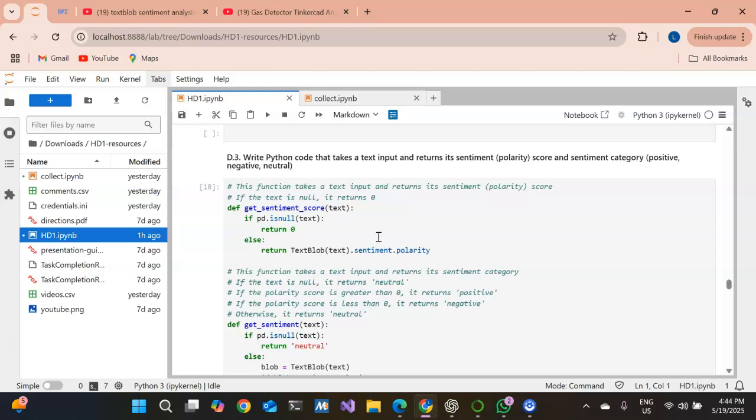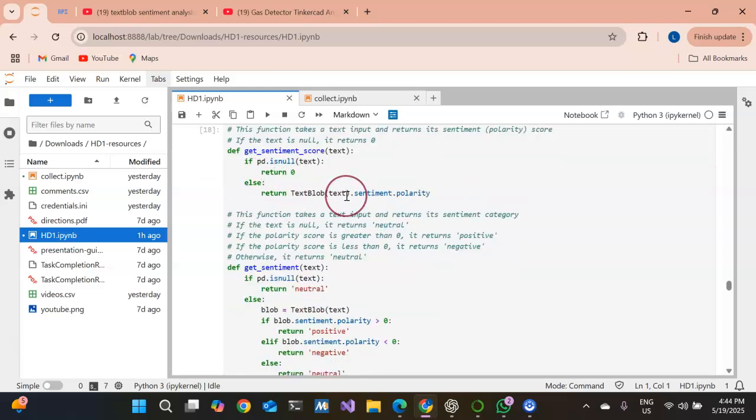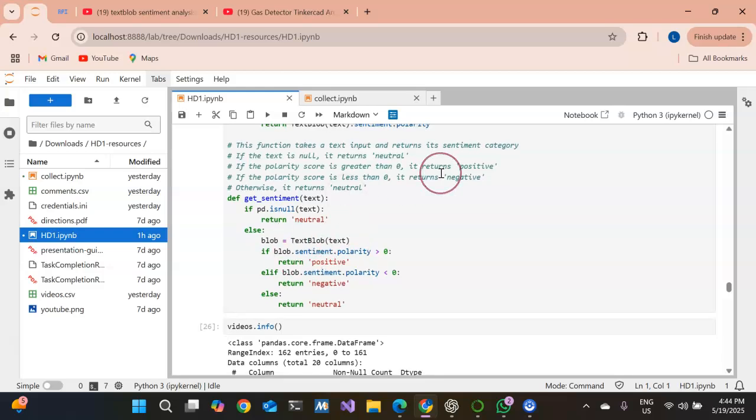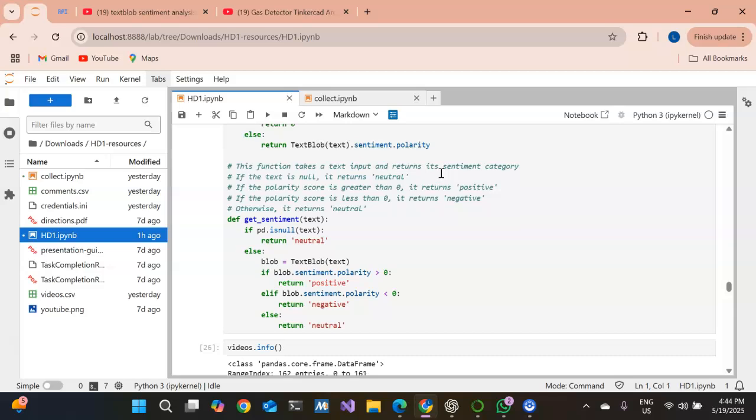Basically this function gets the sentiment score, and this function, on the basis of the polarity, describes whether it is positive, negative, or neutral. This function was also given in the collect.ipynb file.